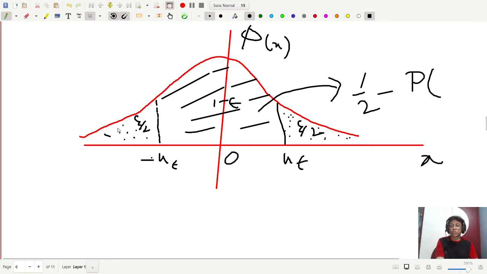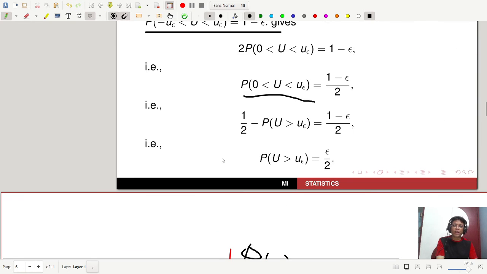Epsilon is a very small positive number.